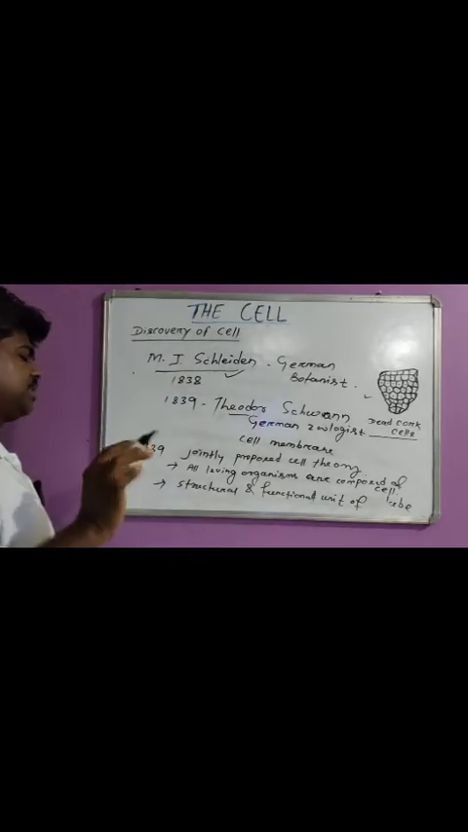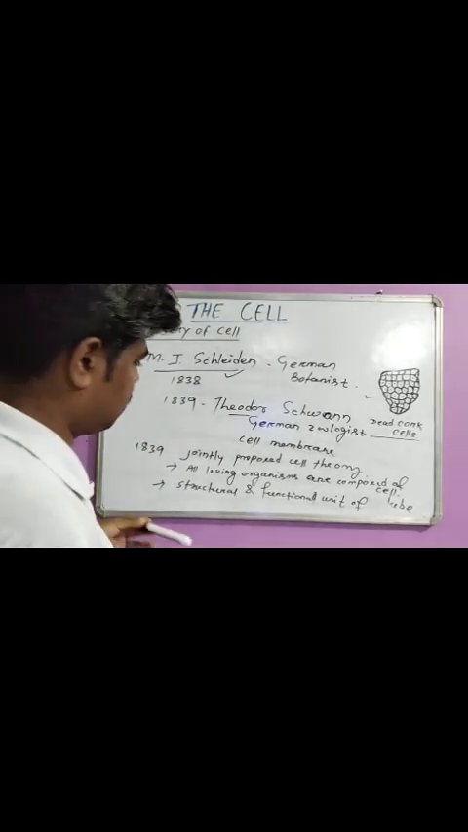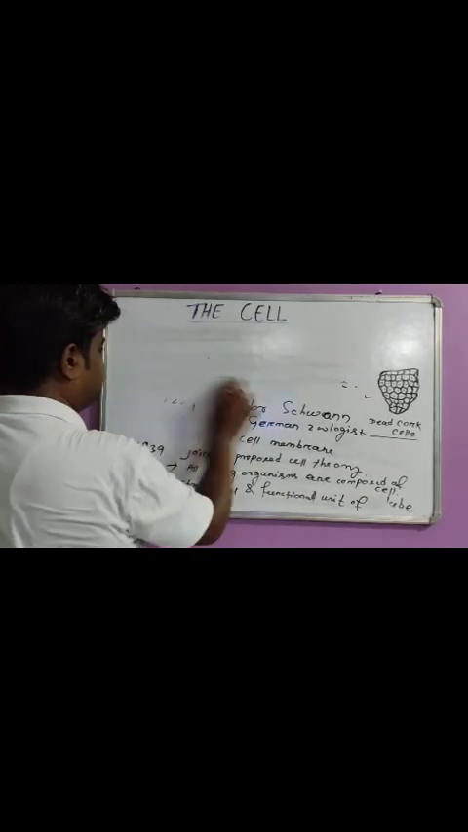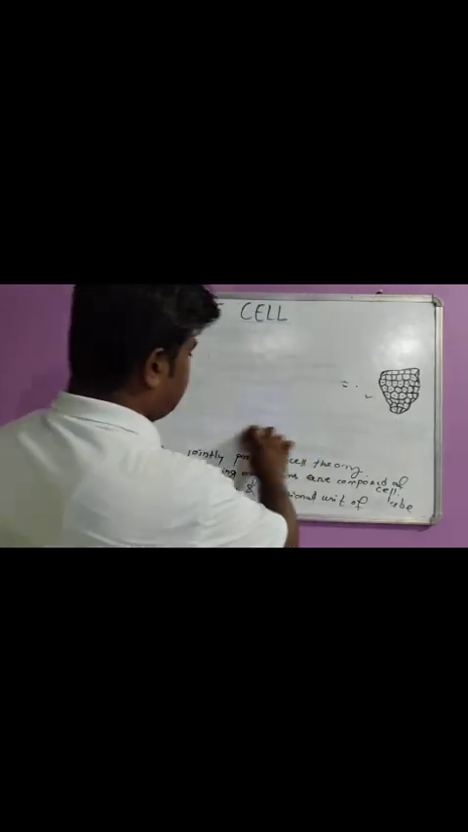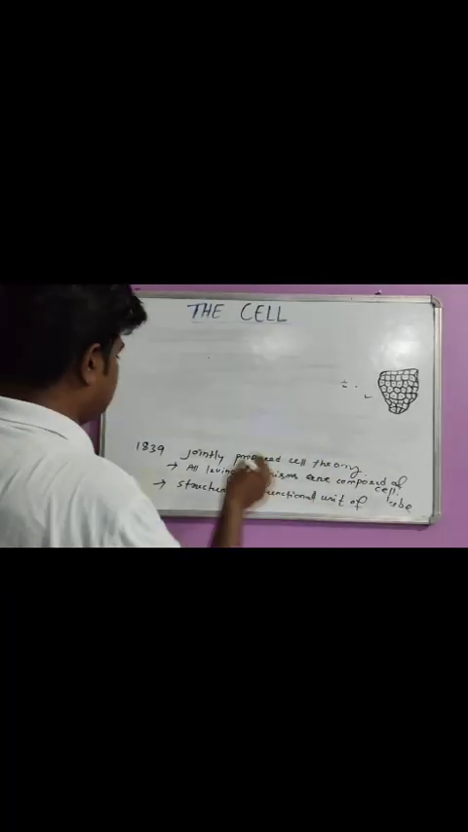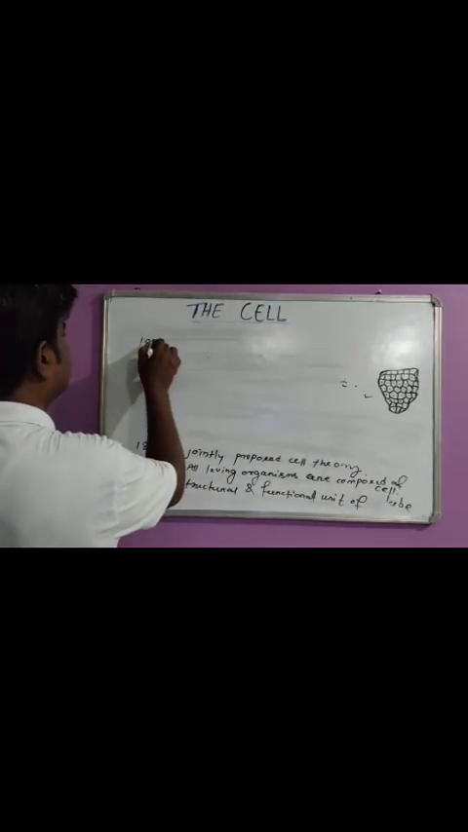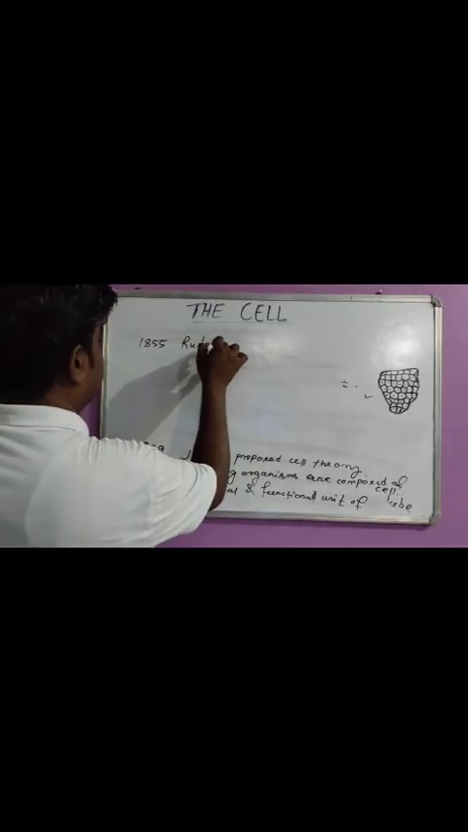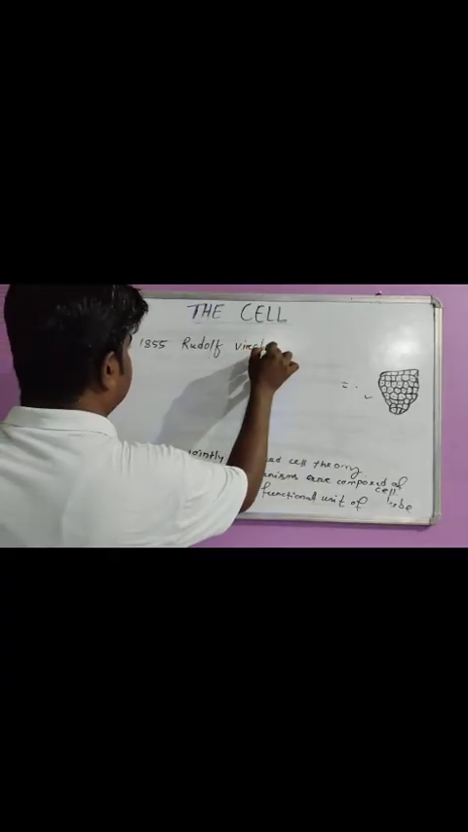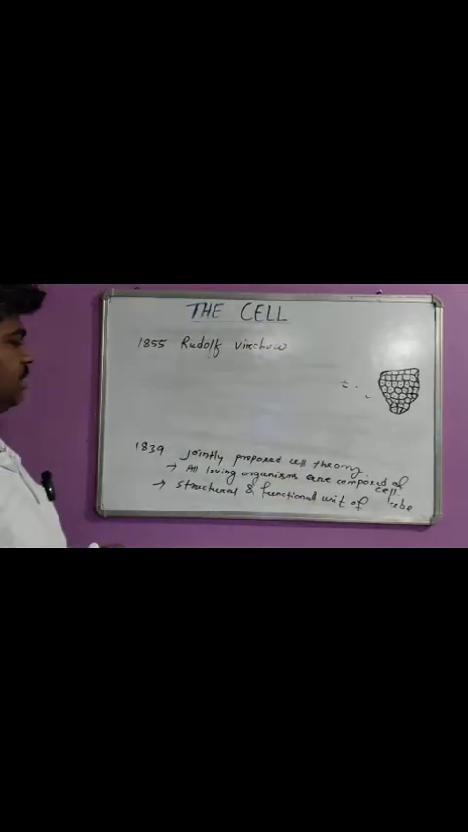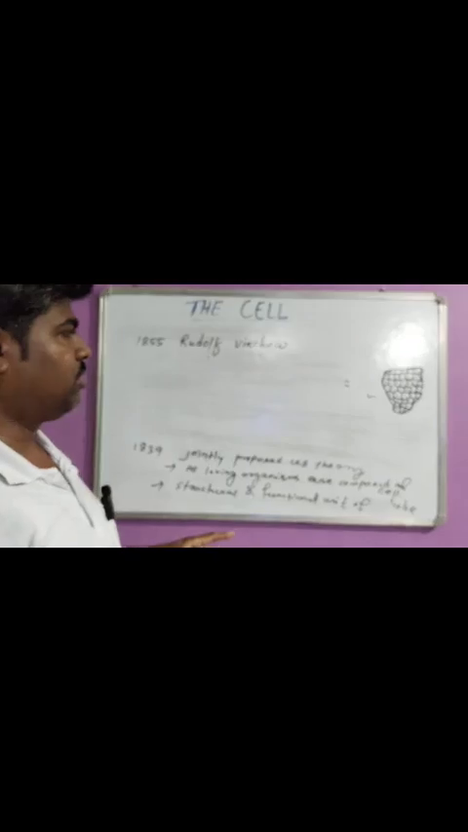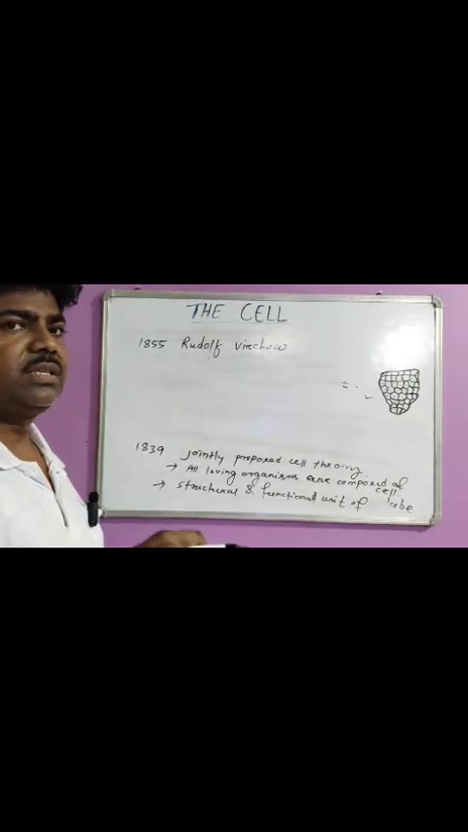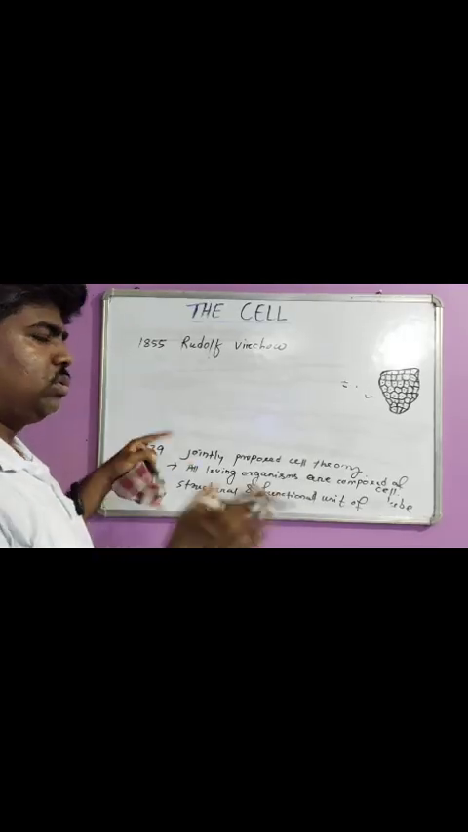But they could not explain how new cells are produced. So in the year 1855, a German pathologist named Rudolf Virchow stated that new cells originate from pre-existing cells. So if there are pre-existing cells, the new cells can be produced from those pre-existing cells.